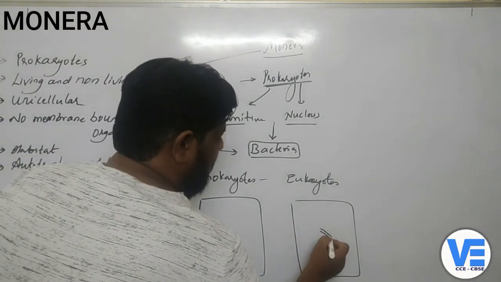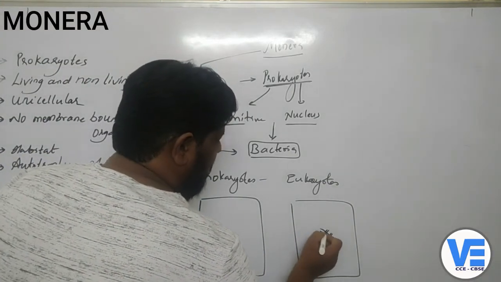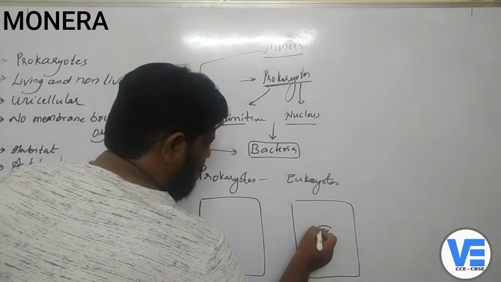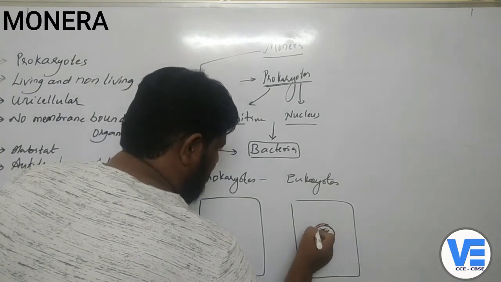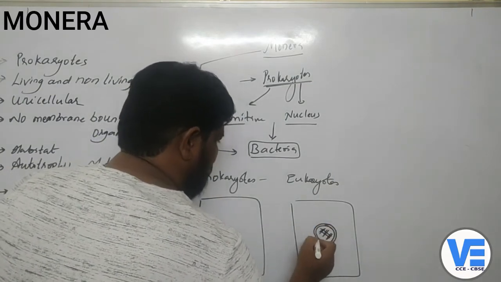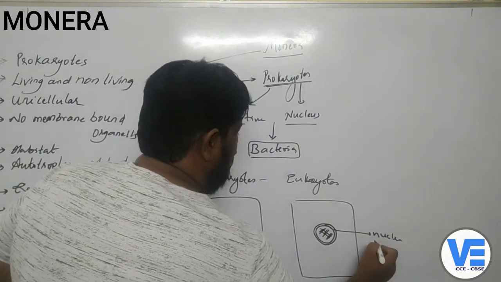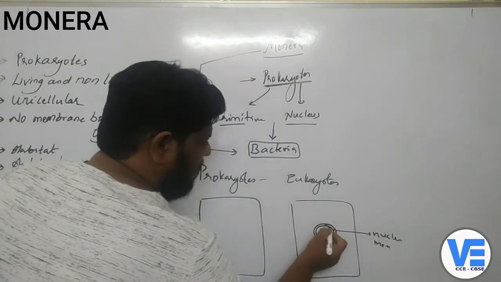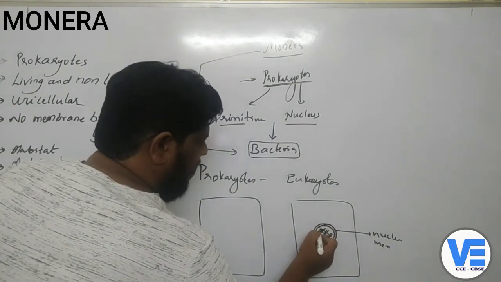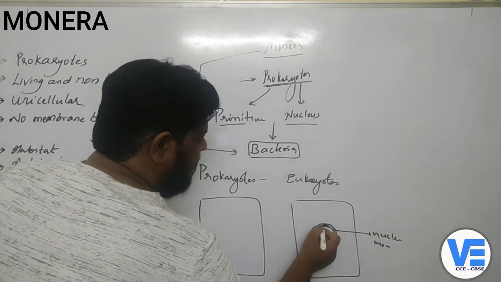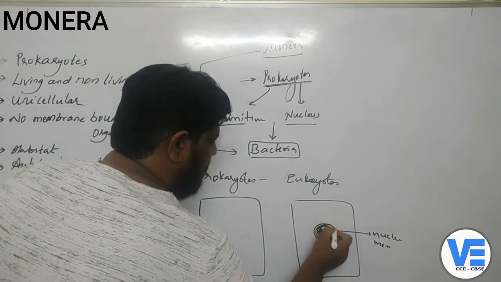Now this is the DNA, and this DNA is covered by a double membranous structure which is called the nuclear membrane. That means now here this organelle, that is DNA, is covered by a membranous structure.